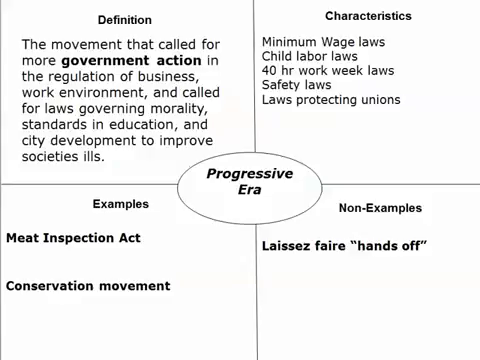So the Progressive Era from 1900 to 1917 was a movement that called for more government action in the regulation of business, in the regulation of the work environment, and called for laws governing morality, standards in education, and city development to improve society's ills. Some characteristics they called for were minimum wage laws, child labor laws, 40-hour work weeks, safety laws, laws protecting unions, and some examples that are going to come out of this are the Meat Inspection Act and the conservation movement to save the forest in the West.